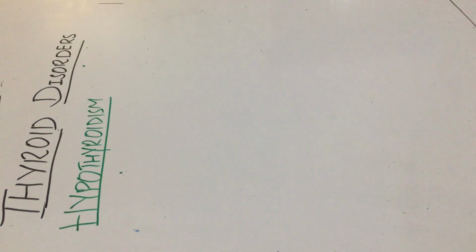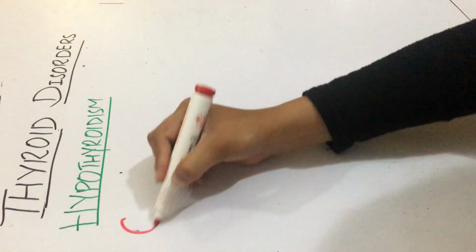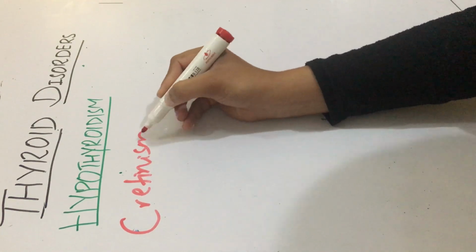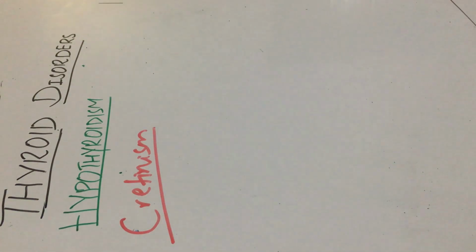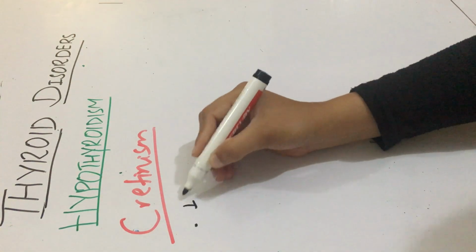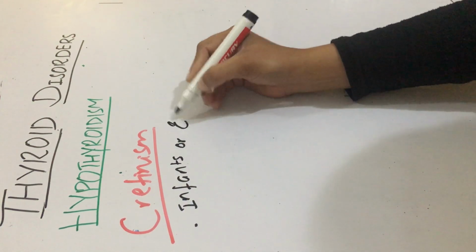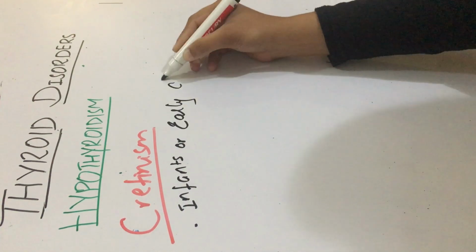Now we discuss the specific forms of hypothyroidism. The first is cretinism. Cretinism is hypothyroidism occurring in infancy or early childhood, that is, hypothyroidism which mainly develops in infants or early childhood.